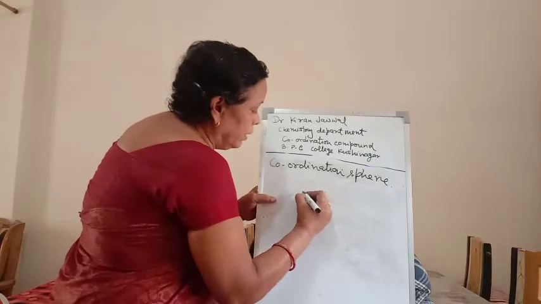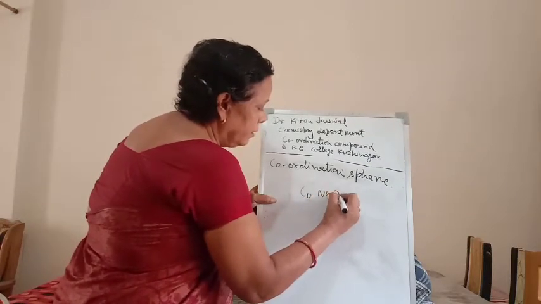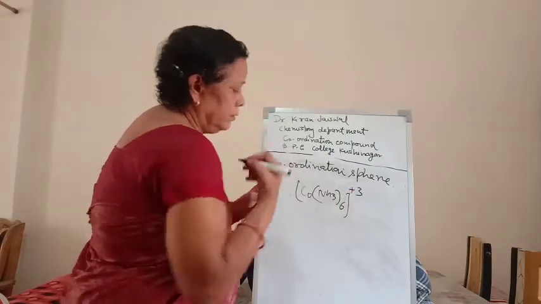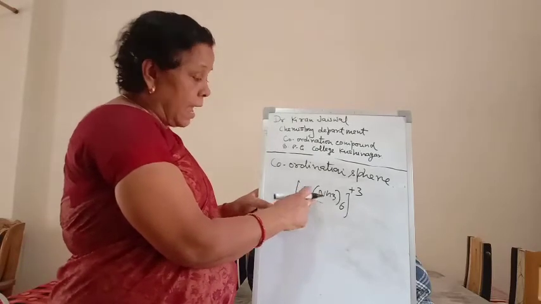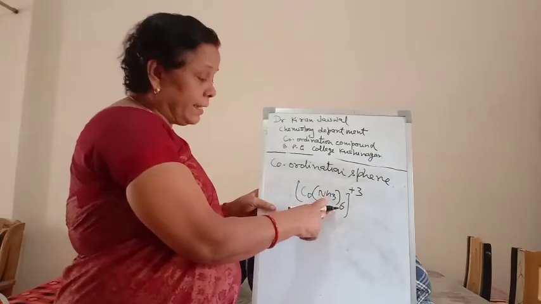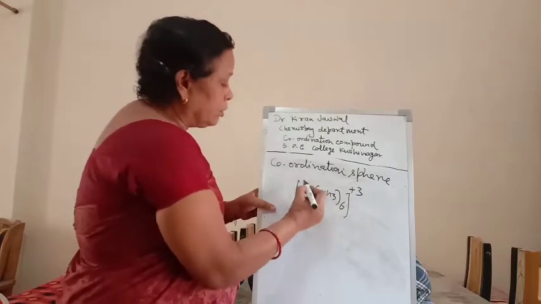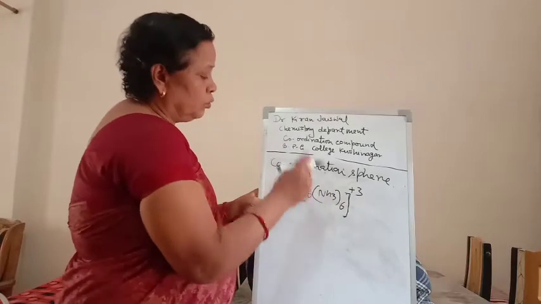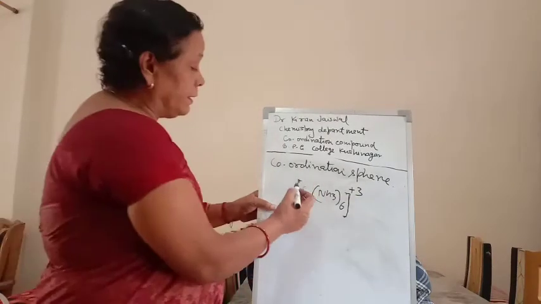For example, [Co(NH3)6]3+ ion. Here Co is the central metal ion and 6 ammonia ligands are coordinated to it. Both are written in the square bracket, and this is known as the coordination sphere.